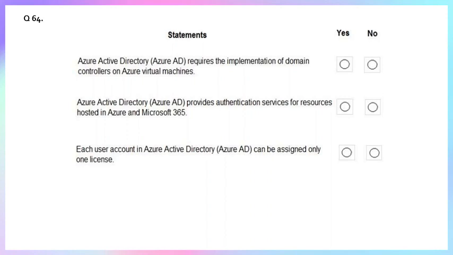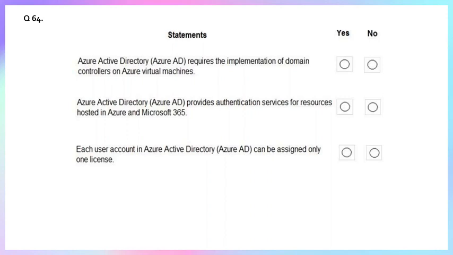So you interact with Azure AD through the Azure portal, PowerShell, or other APIs, not by logging into a domain controller. While you can deploy a domain controller on an Azure virtual machine, it is not a requirement for using Azure AD. Azure AD is a standalone service. So statement 1 is false.